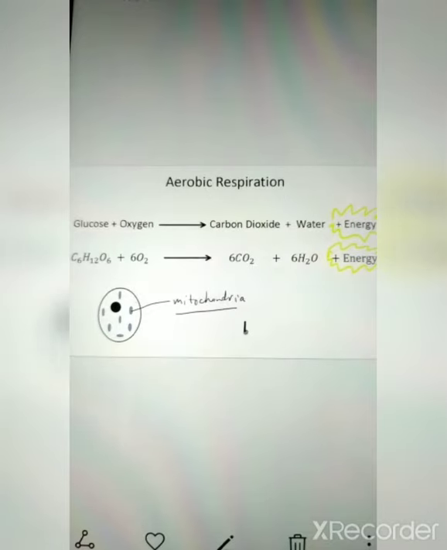So friends, look at the formula for aerobic respiration. The formula for aerobic respiration is the same as the formula for normal respiration, which is cellular respiration, and cellular respiration and aerobic respiration are almost one and the same. So the previous formula which you have looked at is the same as the formula of aerobic respiration. We will look into the formula of anaerobic respiration.